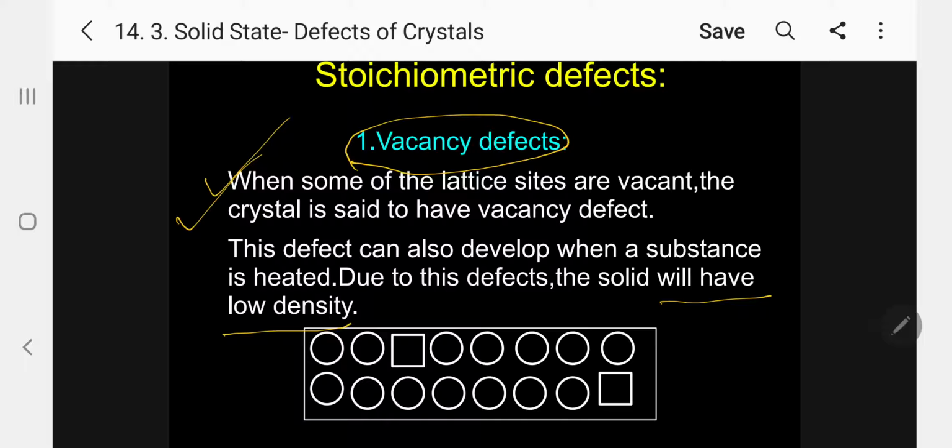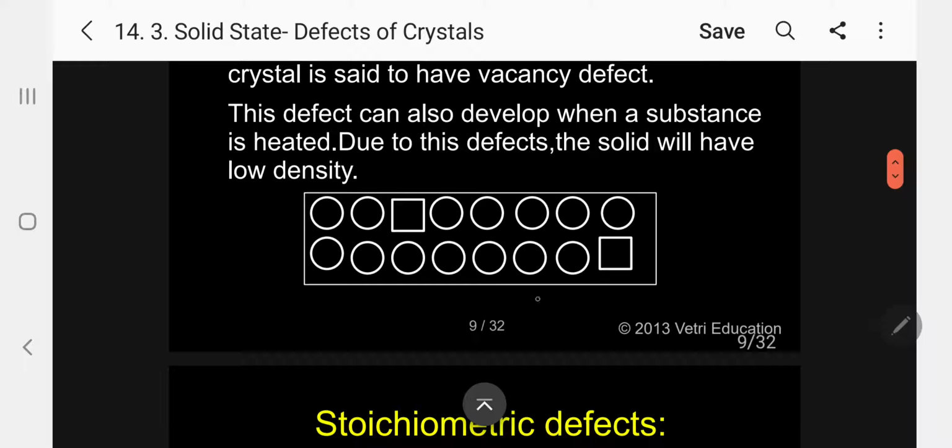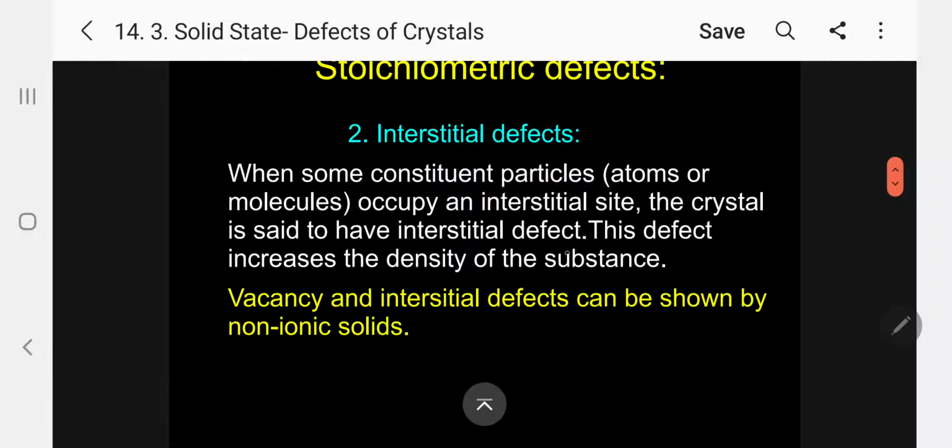It is normally present in non-ionic solid. Kindly follow. The vacancy defect is present here in the non-ionic solid. So just see, this square indicates the vacancy. Now, coming to interstitial defects.